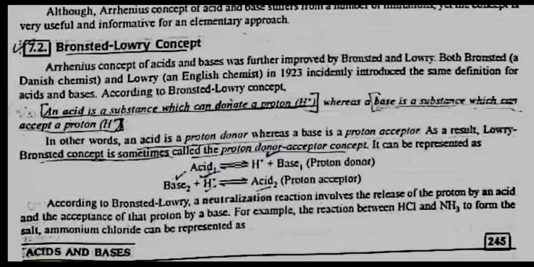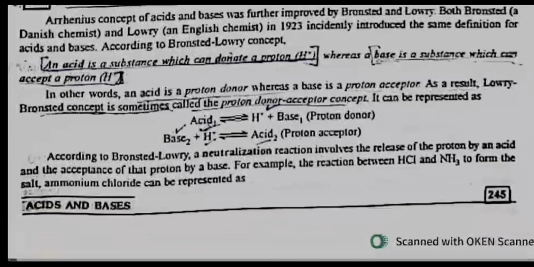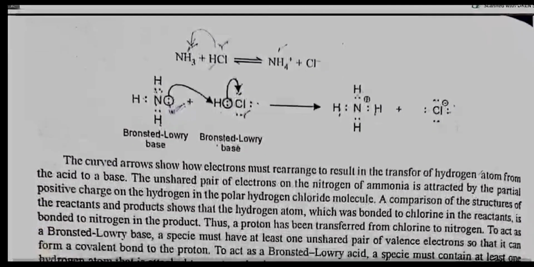It can be represented as acid is in equilibrium with H+ ion plus base, that is, proton donor. According to Bronsted-Lowry, a neutralization reaction involves the release of a proton by an acid and the acceptance of that proton by a base. For example, the reaction between HCl and NH3 to form the salt ammonium chloride can be represented as NH3 plus HCl is in equilibrium with NH4+ ion plus Cl- ion.